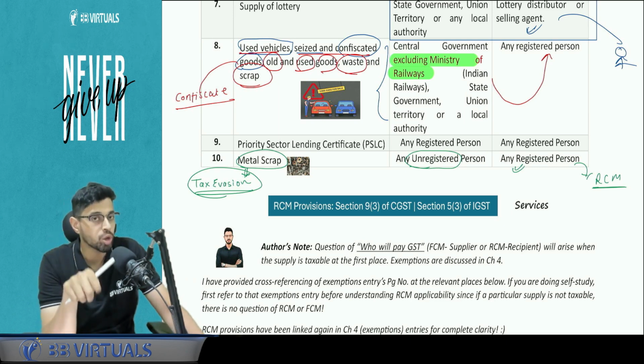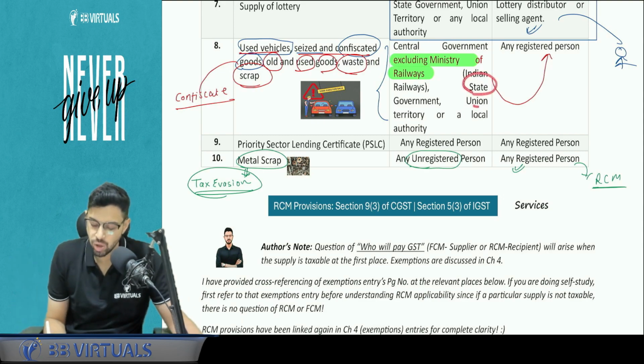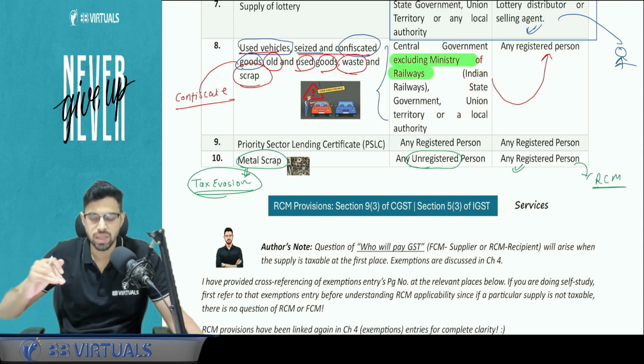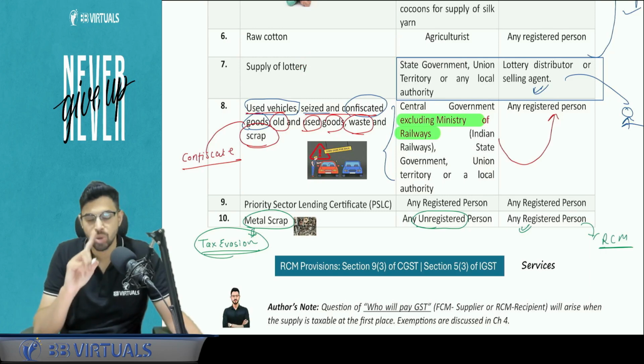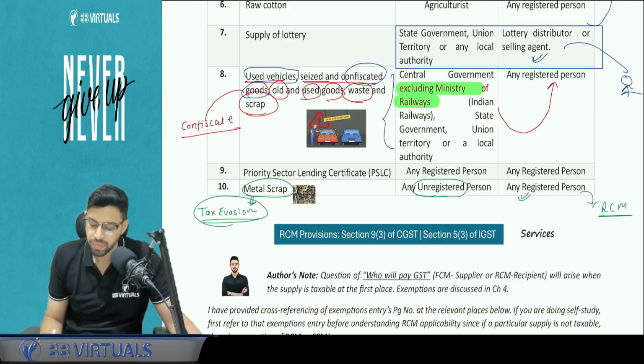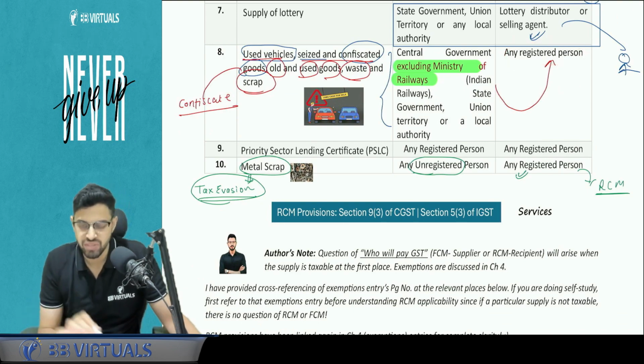So here we are talking about central government except Indian Railway and other levels of government such as state government, UT or LA. So all three levels are covered. In lottery, central government is not covered because central government is not involved in the picture with respect to lottery. Here the recipient is the registered person. If unregistered, then RCM won't apply, FCM will apply.